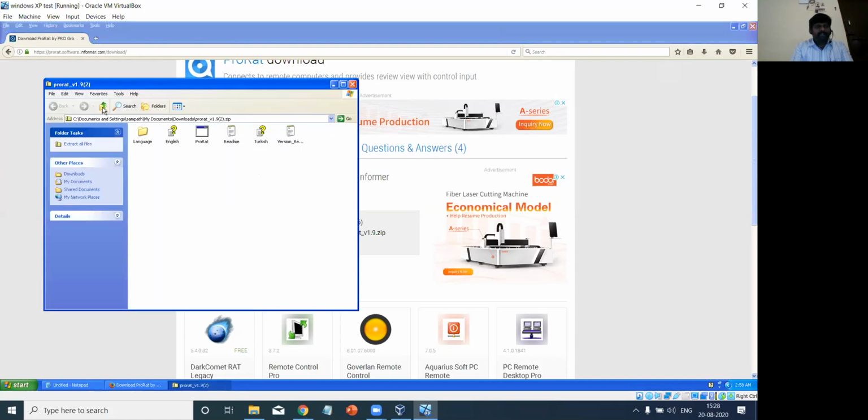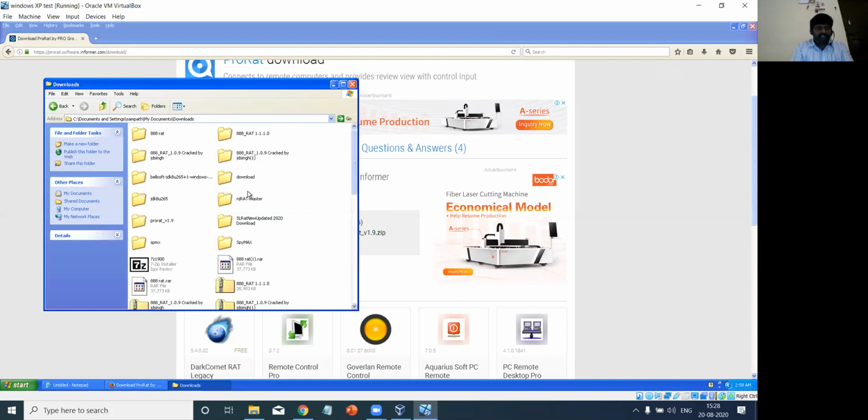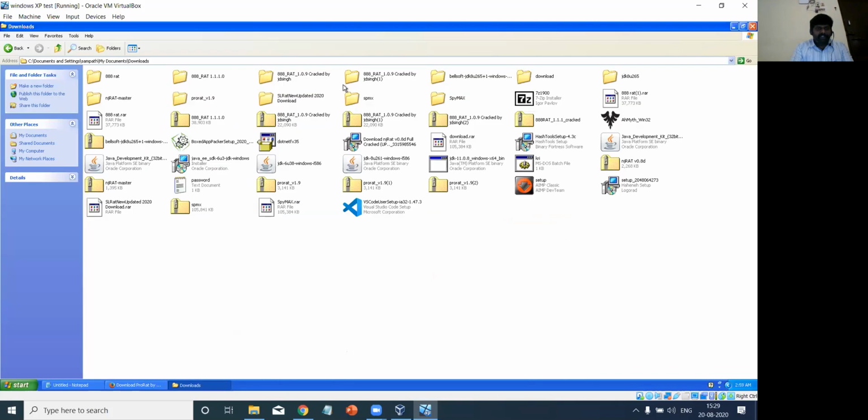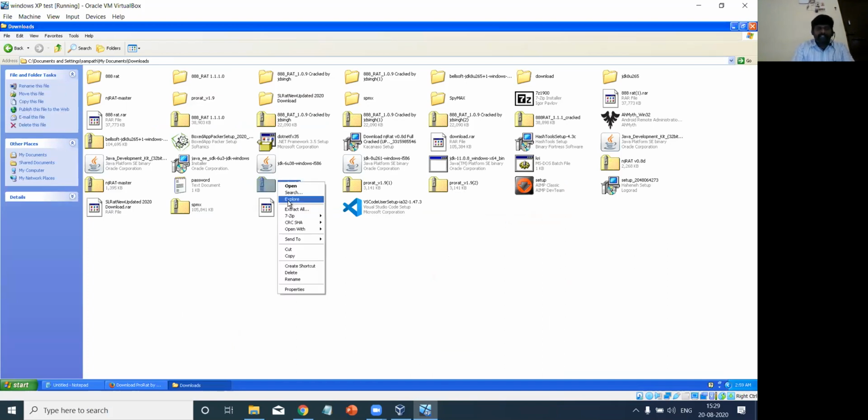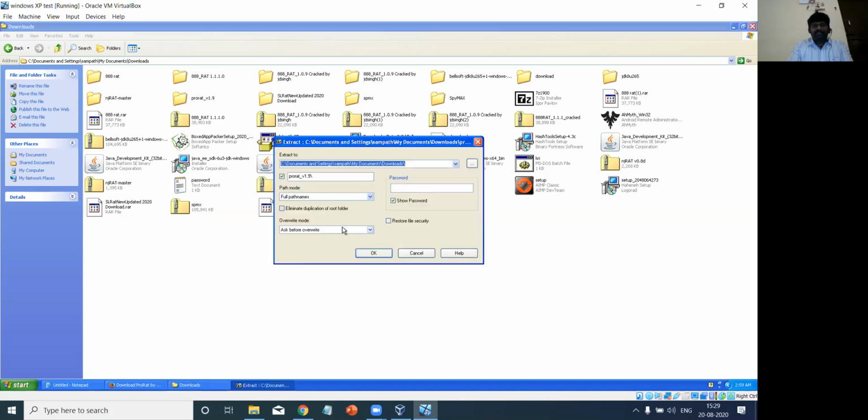Once the file has been downloaded, you can go to the specific directory where you downloaded it. In my case, it is in the download folder, right? There are multiple copies existing. Try to extract the file using a zip tool, or any extractor, and it will ask you to enter a password.